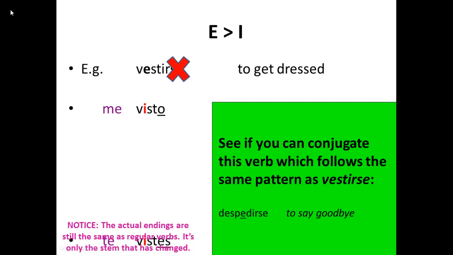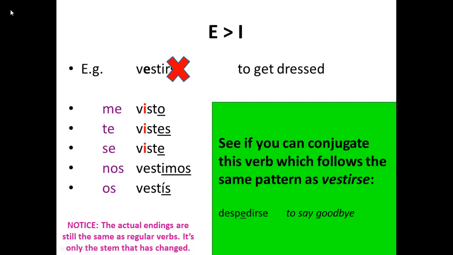Me visto, te vistes, se viste. Nos vestimos, os vestís, se visten. Notice how the E to I change has only occurred in the first three and the last one, with nos and os staying the same. And the actual endings are still the same as regular verbs that end in IR. It's only the stem that's changed.